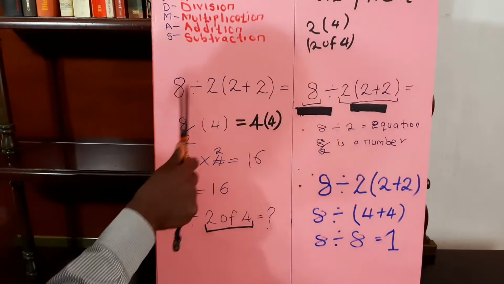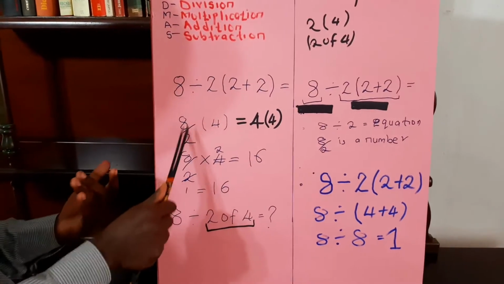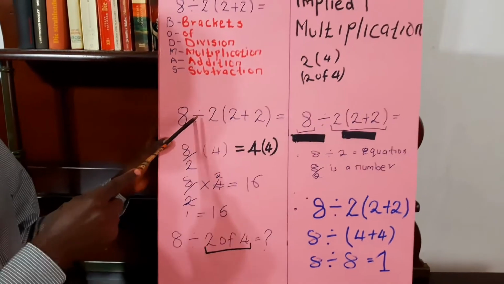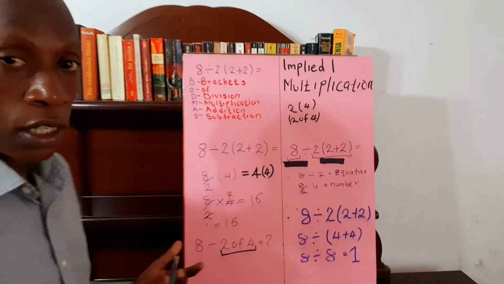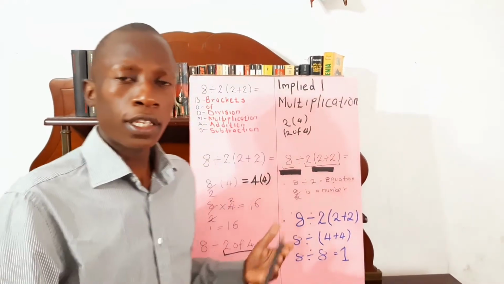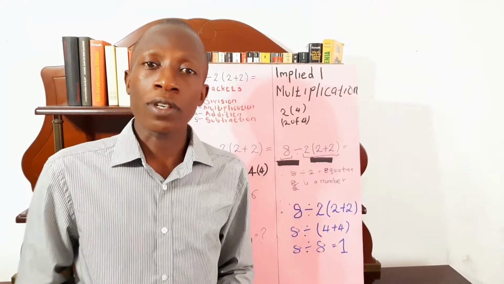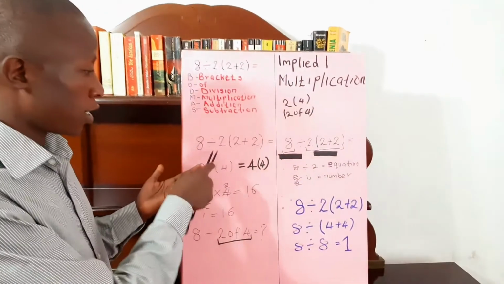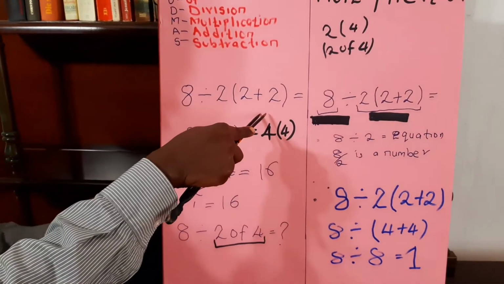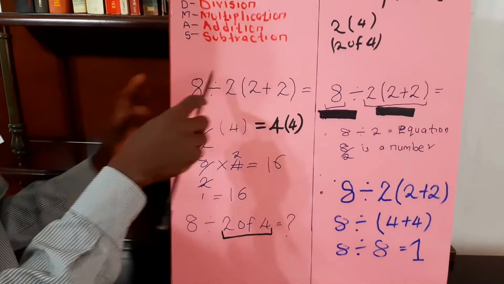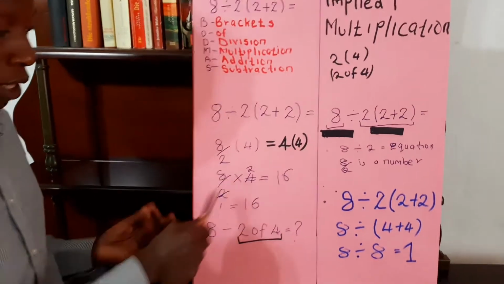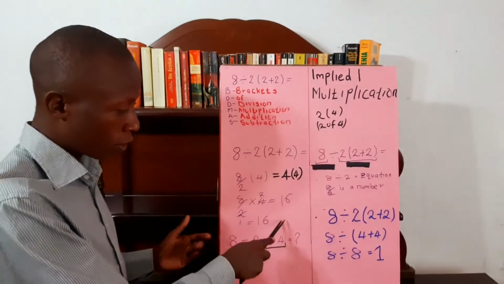When they wrote 8 divided by 2 as 8 over 2, this is where they went wrong, because 8 divided by 2 is an operation and 8 over 2 is a number. So the error is, when they said 8 divided by 2 is the same as 8 over 2, they had already worked it out without working out the brackets. So 8 over 2 is 4. It means you worked out this part before opening the brackets, which was totally wrong. Therefore, I can say this answer is not right.